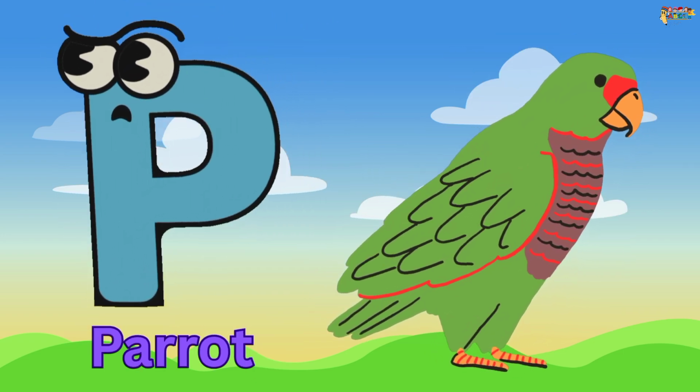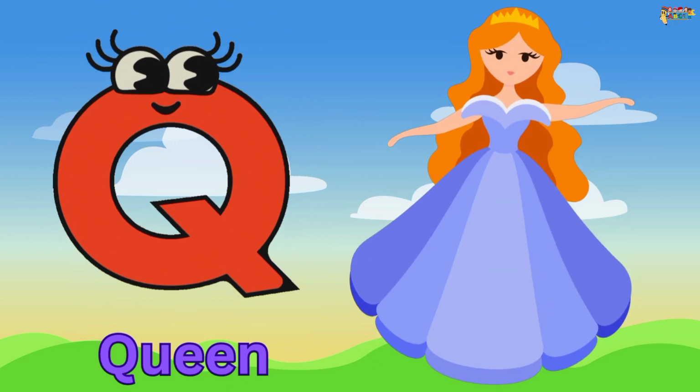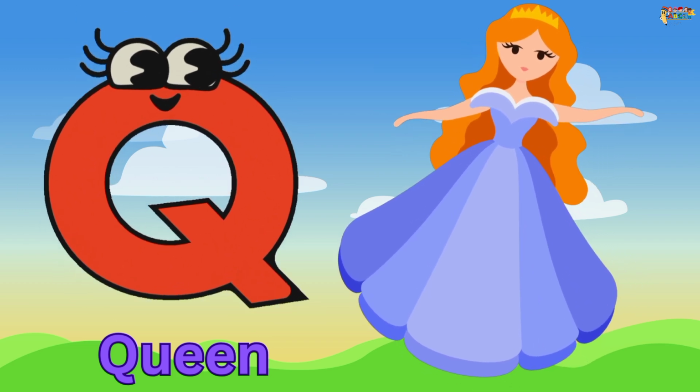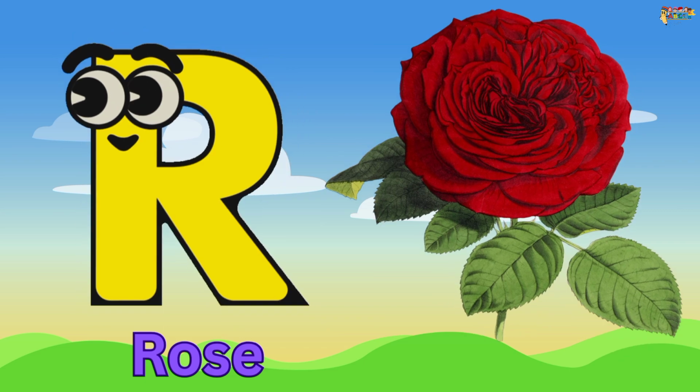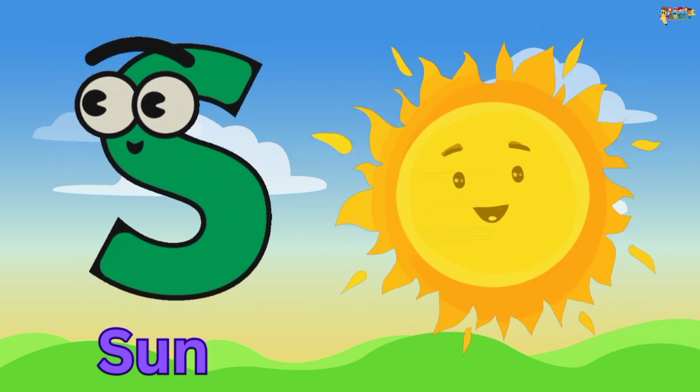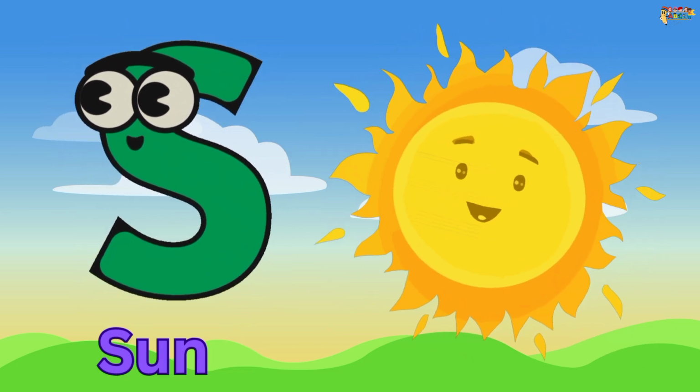P is for parrot. Q is for queen. R is for rose. S is for sun.